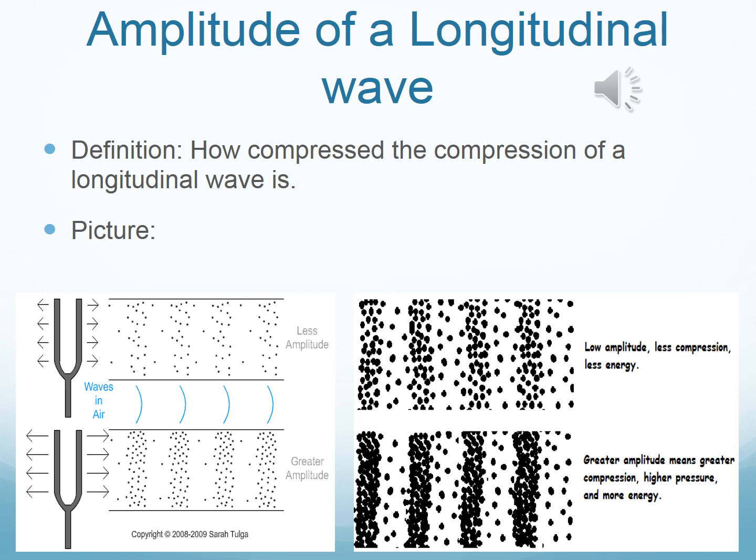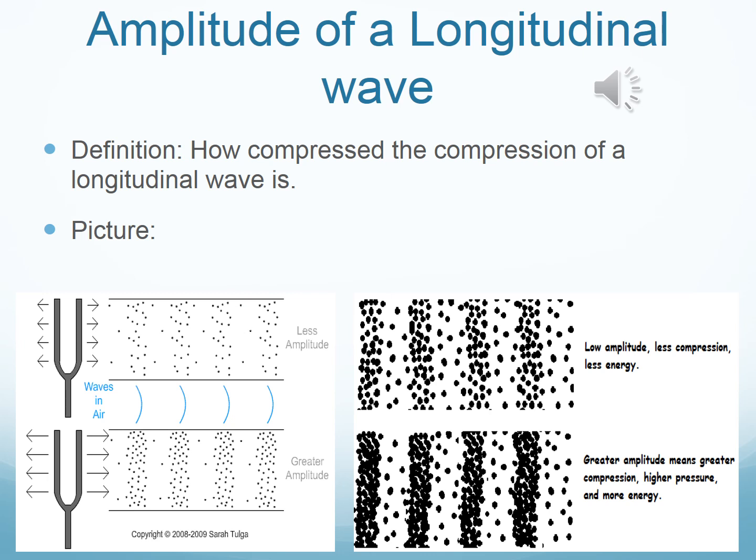So if you take a look at the pictures below, you actually have two pictures. We're going to start off with the one with the pitchfork. As you can see, the compression has dots that are a little bit more spread out. That is less amplitude because it's not as tight together. If you take a look at the one underneath it, the dots are closer together. They are more compressed. So the more compressed it is, the higher the amplitude. The less compressed it is, the lower the amplitude.